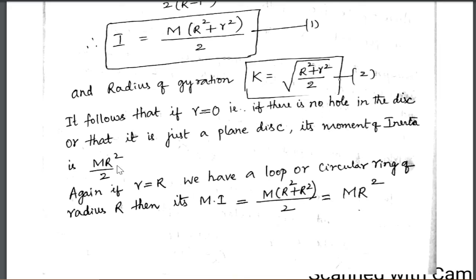We get mR square by 2. And if small r is equal to capital R, we have a circular loop or circular ring of radius R. Then its moment of inertia will be m into capital R square plus capital R square by 2, which is equal to mR square.